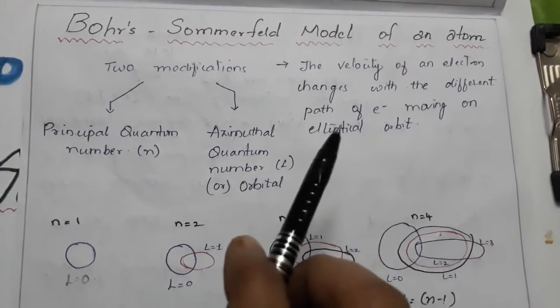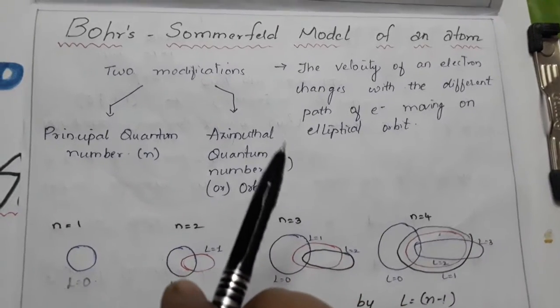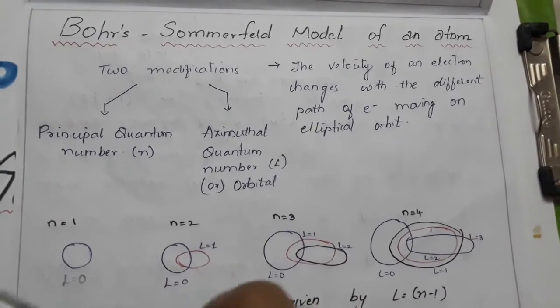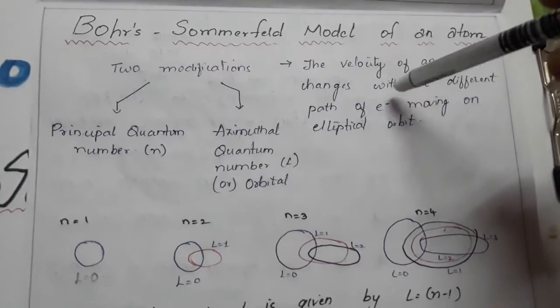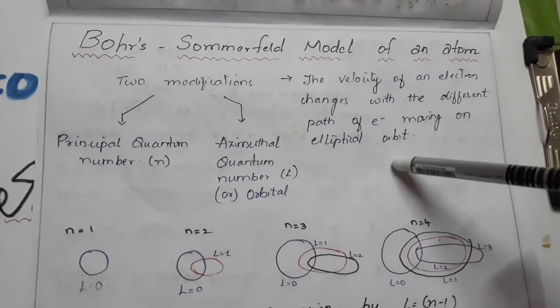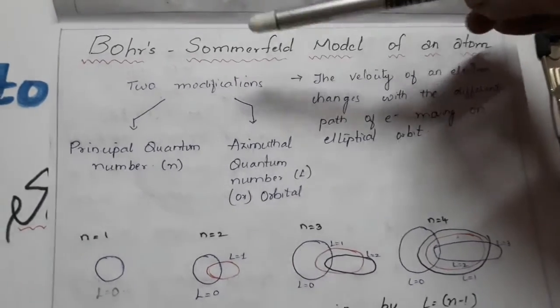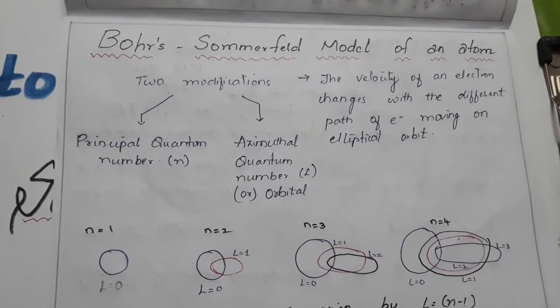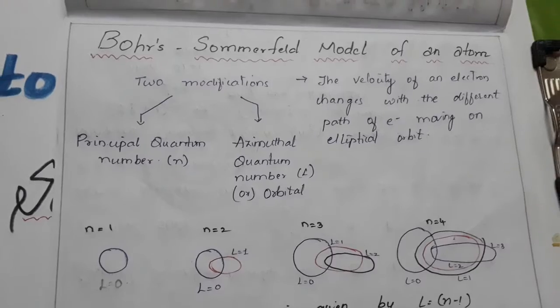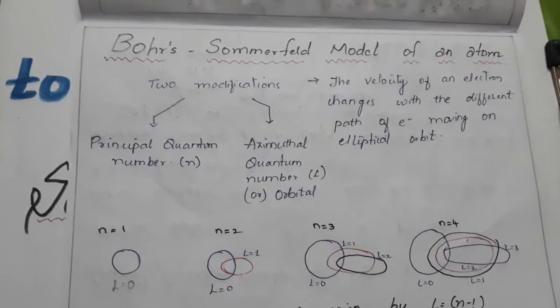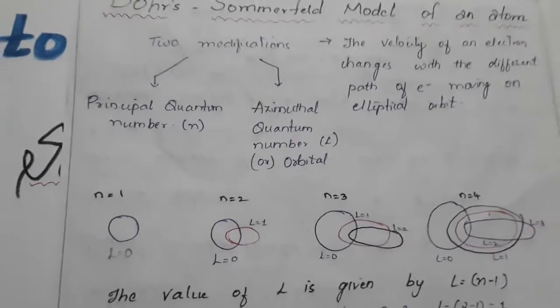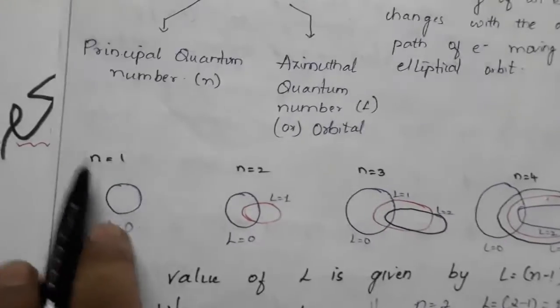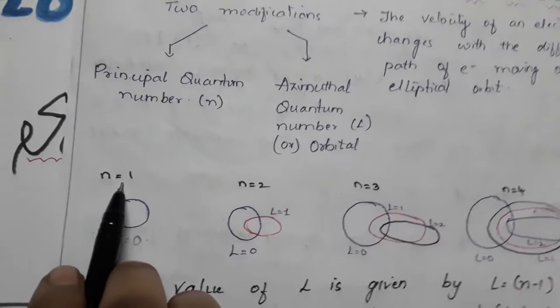The velocity of an electron changes with the different paths of an electron moving in an elliptical orbit, so when the electrons move along different paths, their velocity changes.